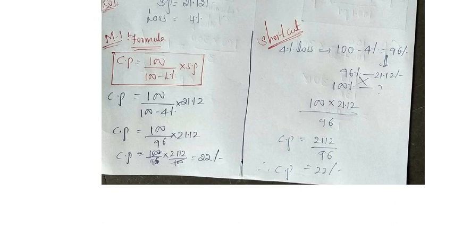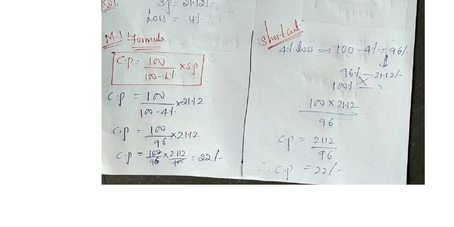Now, if we see the shortcut method, see here, they gave how much loss? 4% loss. When they gave the 4% loss, if you observe the question carefully, in the previous question they gave loss and loss percentage.